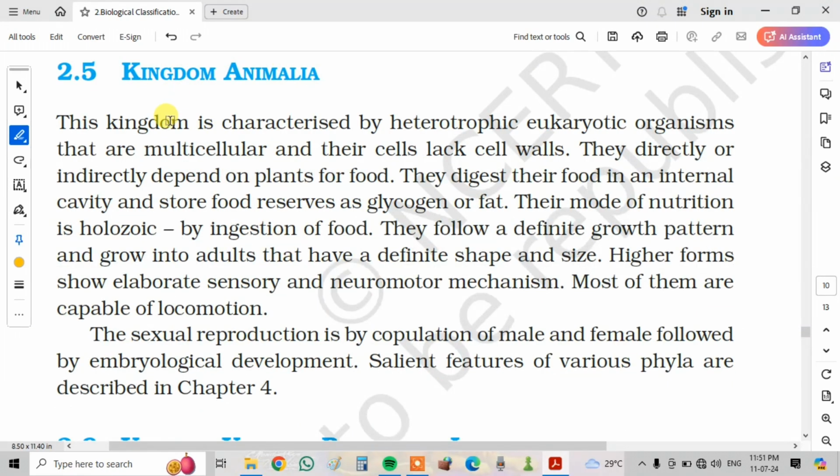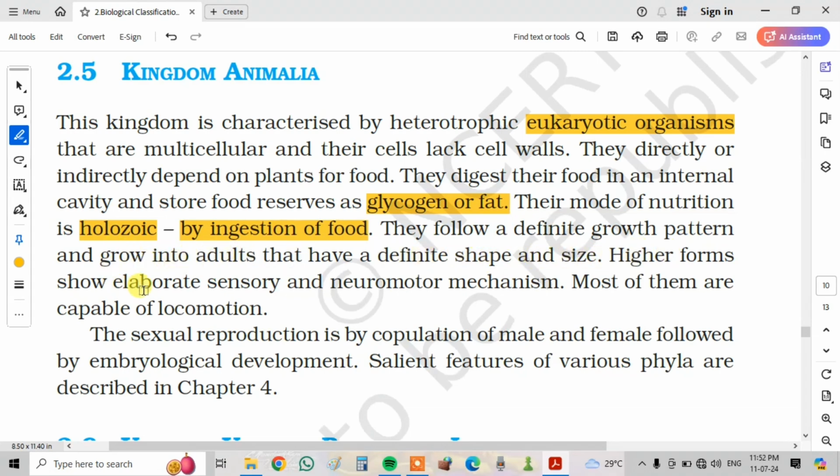Kingdom Animalia. This kingdom is characterized by heterotrophic eukaryotic organisms that are multicellular and their cells lack cell walls. They directly or indirectly depend on plants for food. They digest their food in an internal cavity and store food resources as glycogen and fat. Their mode of nutrition is holozoic, by ingestion of food. They follow a defined growth pattern and grow into adults that have defined shape and size.